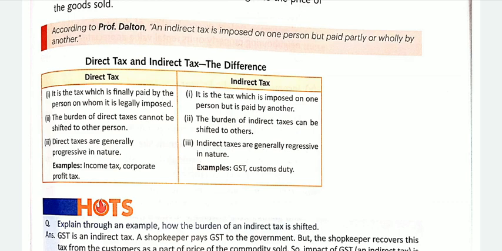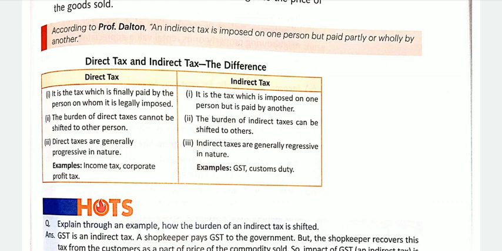On the other hand, indirect tax is imposed on a person who has manufactured or produced the goods, but this burden can be shifted to the ultimate consumer. So let's understand this. The first point is, it is the tax which is finally paid by the person on whom it is legally imposed, meaning the person who earns has to pay.